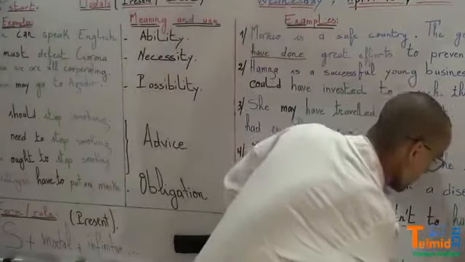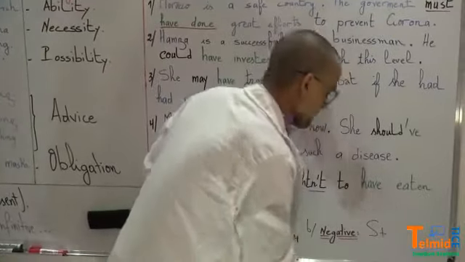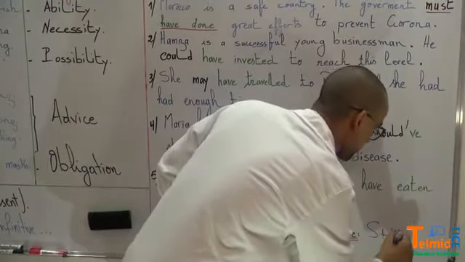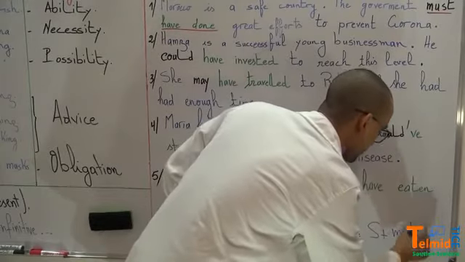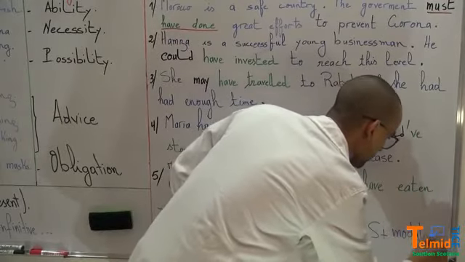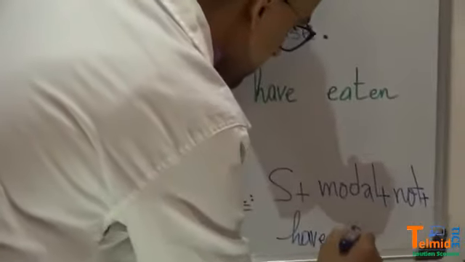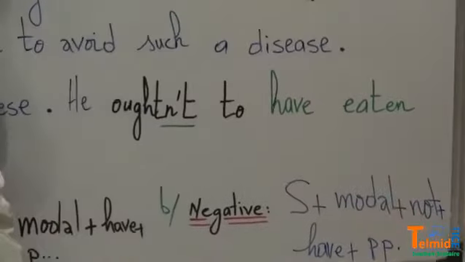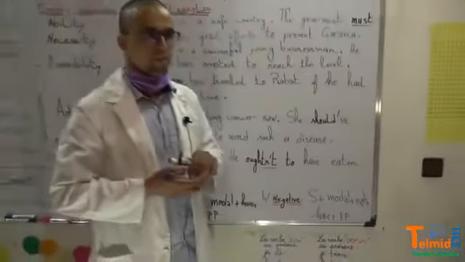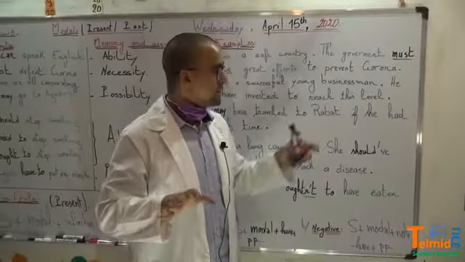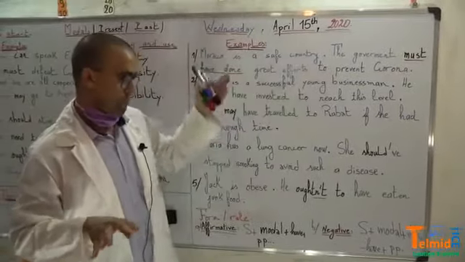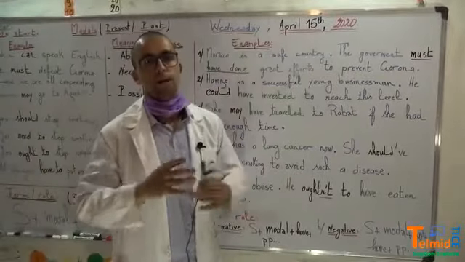So we have here subject plus model plus not plus have plus past participle. So this was all for models in the past.